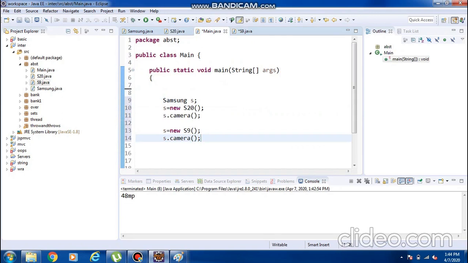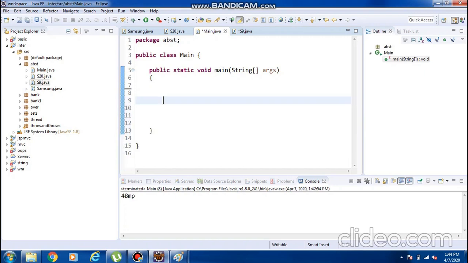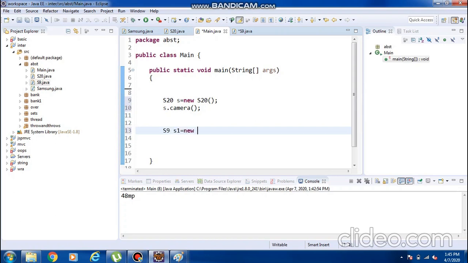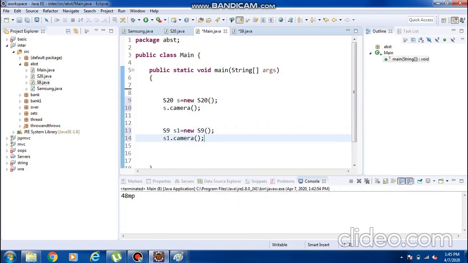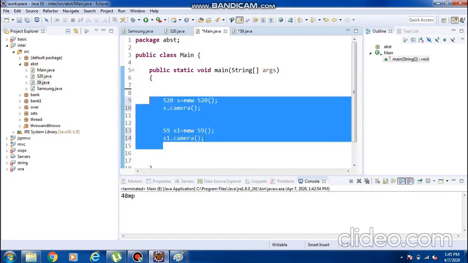Okay, I hope everyone is clear. If I am not using this concept, what do I have to do? S20, S equals new S20, S dot camera. Again I have to create an object for S9, and again S1 dot camera. So two objects have to be created, and if I create two objects, my memory will definitely be wasted.